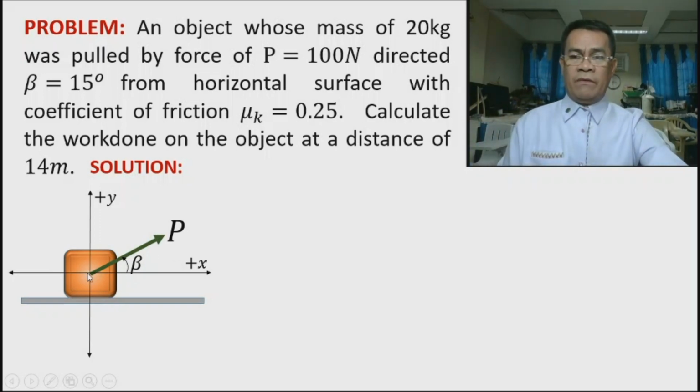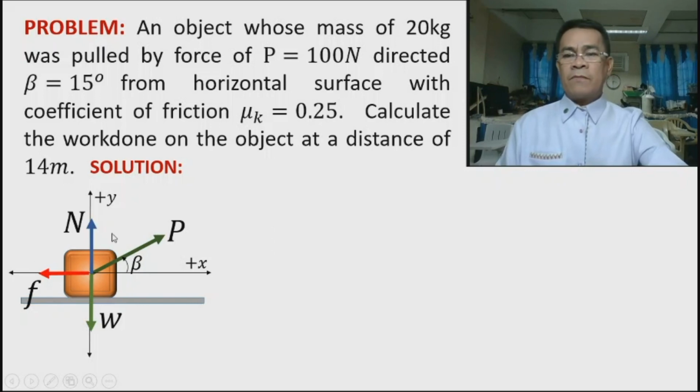Take note that we have not only the force P applied to the object, we have the weight, which is the force the earth exerts on the object. And we also have the normal force, because we have contact. And in the contact, we have the so-called friction.